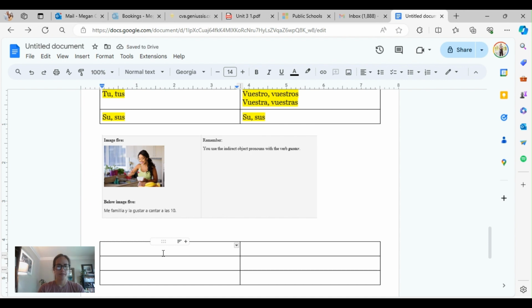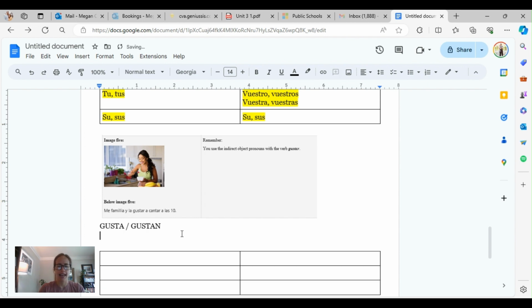Okay. It's either going to be gusta or gustan. We're not going to leave it as gustar. We're going to decide how to conjugate this based off of what it is that we like. If we like something singular, like Christmas, that's singular. If we like the zoo, that's singular.